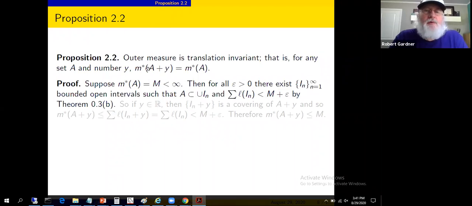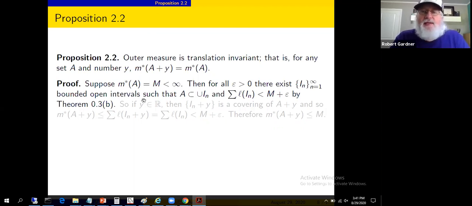Okay, so the claim is the outer measure of A plus y equals the outer measure of A. First, let's consider the case where A has finite measure. Say that measure is capital M. Then for all epsilon greater than 0, we can find a specific collection of bounded open intervals, I sub n, that covers set A, and the sum of the lengths of those I sub n's is less than M plus epsilon. This is why we did that theorem 0.3 stuff where we related greatest lower bounds and least upper bounds to epsilon quantities, because it comes up right here.